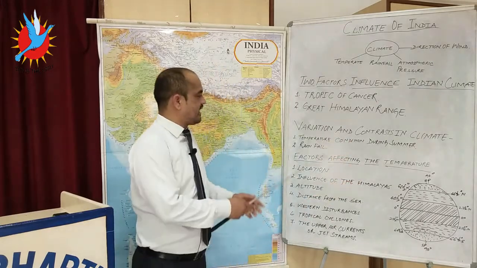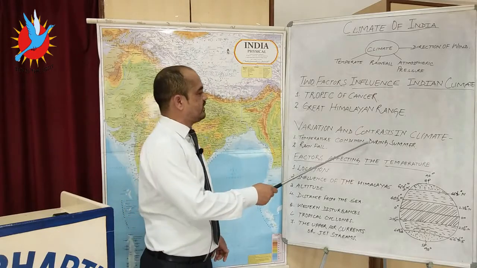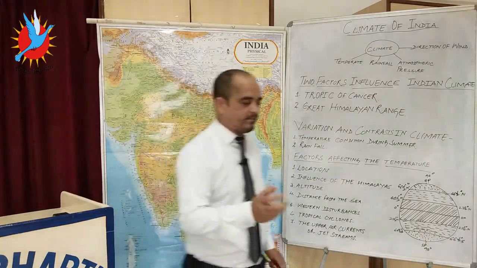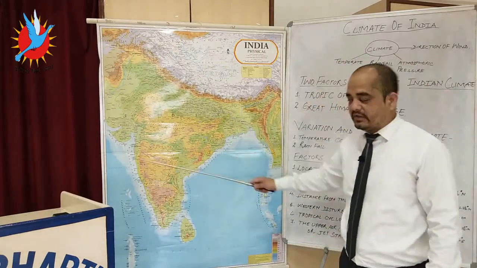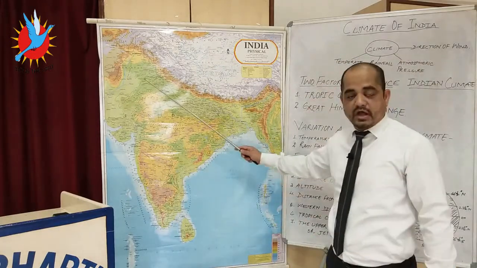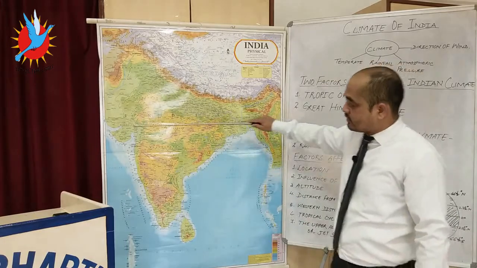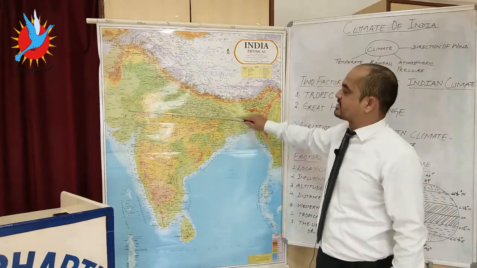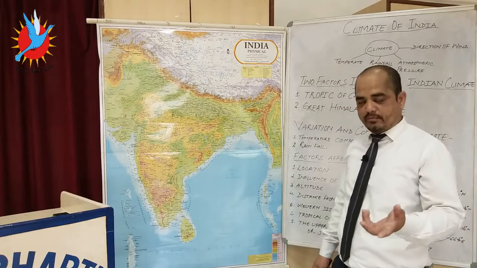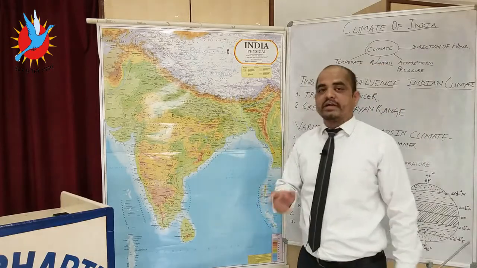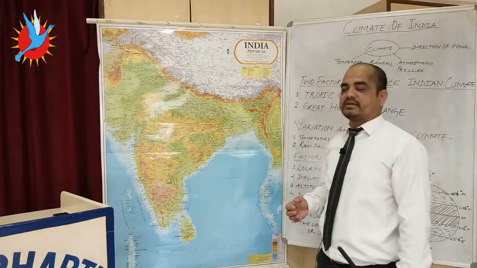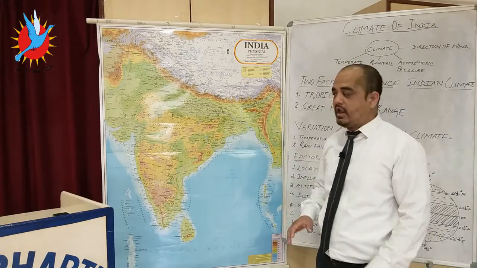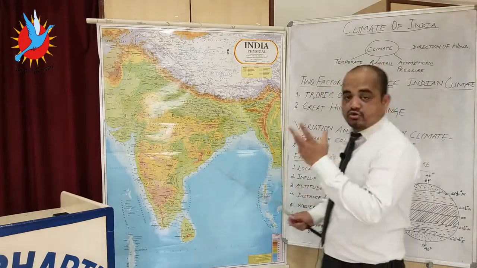So the first point is the temperature condition during the summer. When summer is going on in every part of India, the land areas which lie above the Tropic of Cancer will have the continental type of climate. You already know about the continental type of climate: summers are very hot, winters are very cold, and this can be understood by two examples.